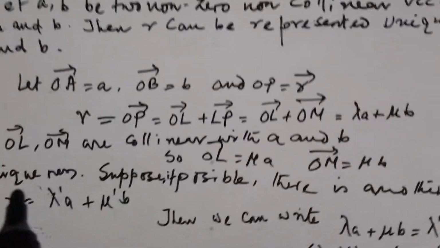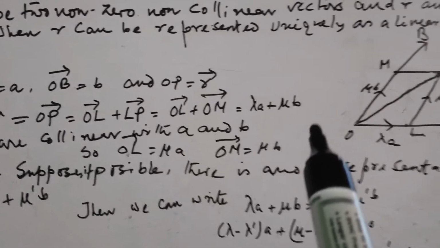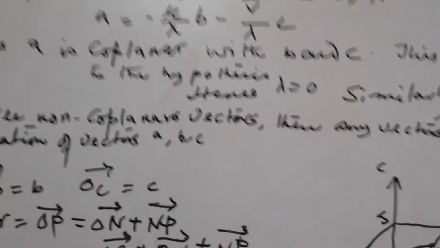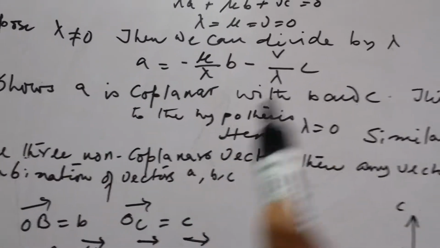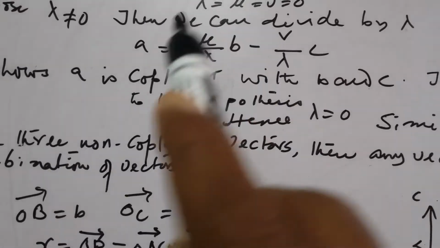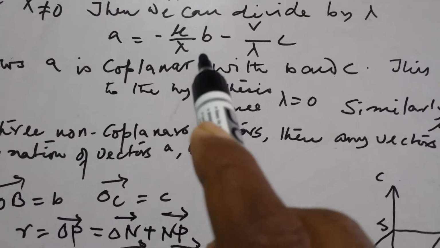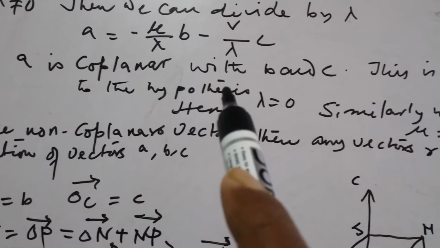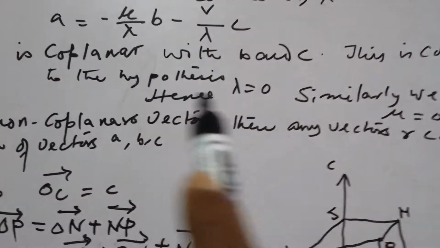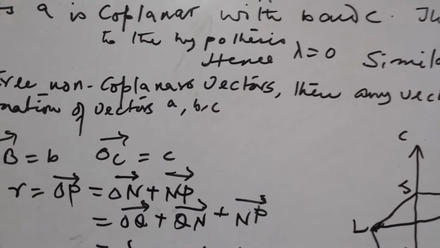Now this is expressed as in my previous theorem, that is R equal to lambda A plus mu B. So it's coplanar, but we assume non-coplanar, so it's impossible, so lambda must be 0. In this way, if you divide by mu, you get mu equal to 0. If you divide by nu, you get nu equal to 0. That's my complete proof here.